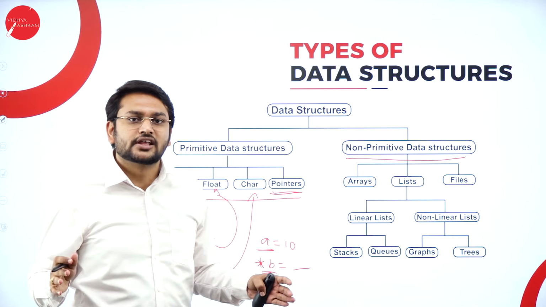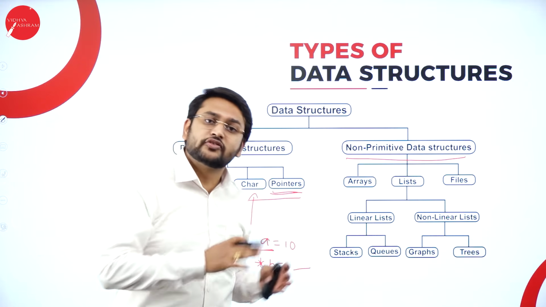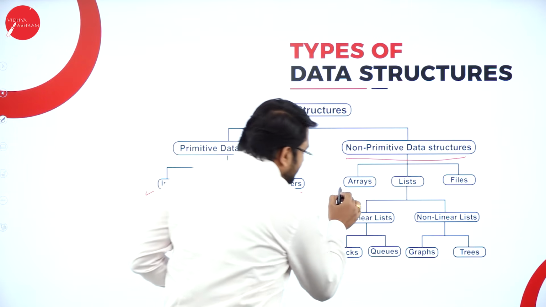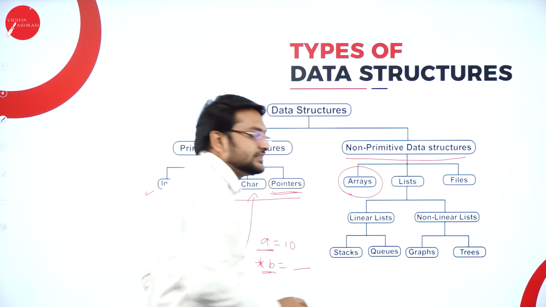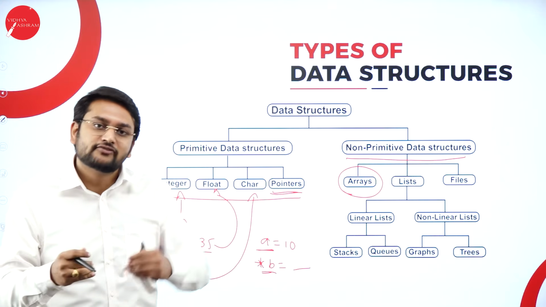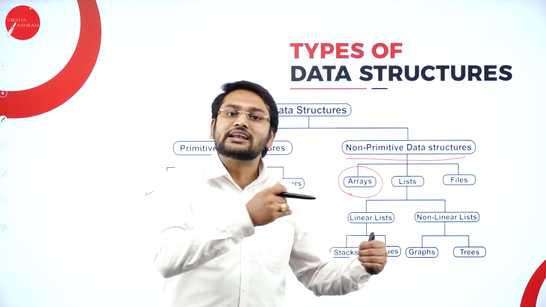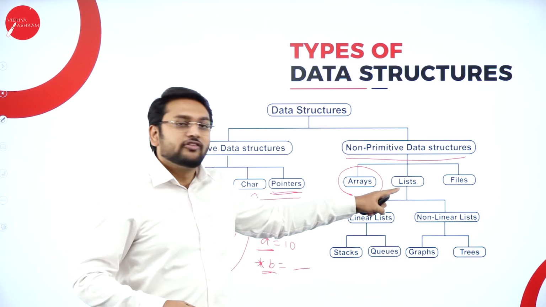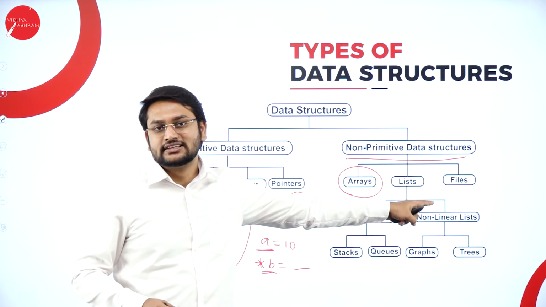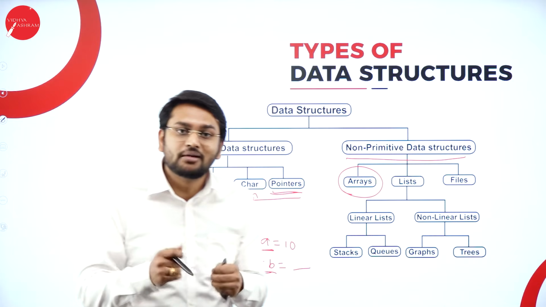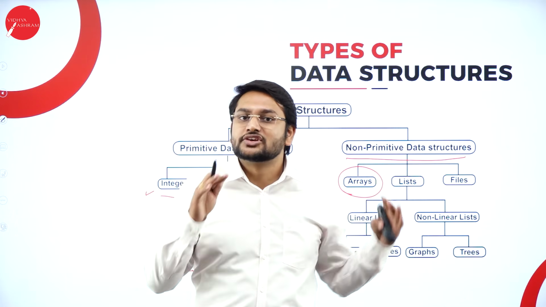Under this data structure, what are the different types of data structure that I will come across? So please listen. The first data structure that I have is arrays. Using the concept of arrays, I will be able to store multiple values in one variable. In the same way, I have lists and files. So these are the three major data structures that come under non-primitive data structure.